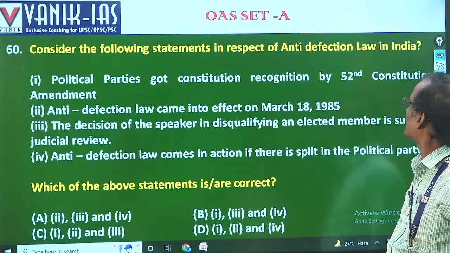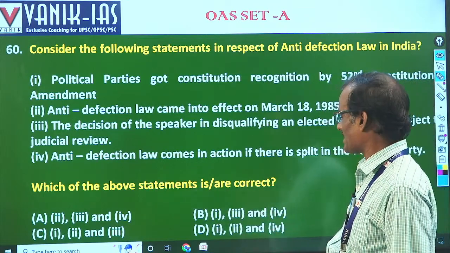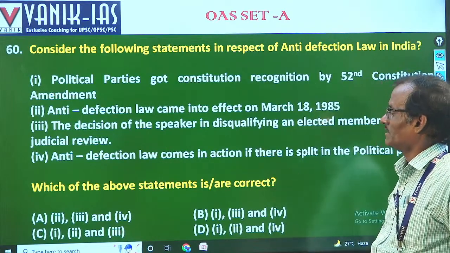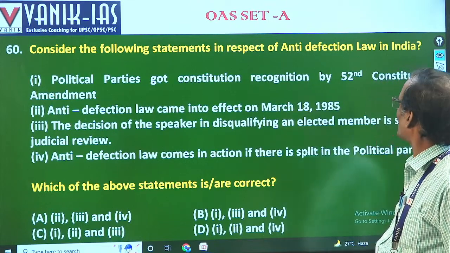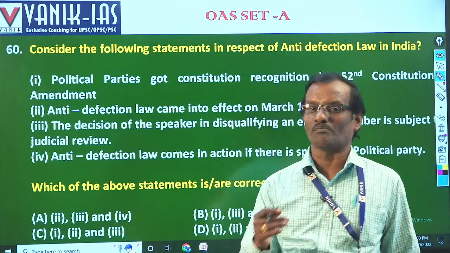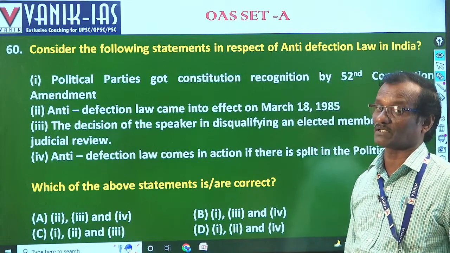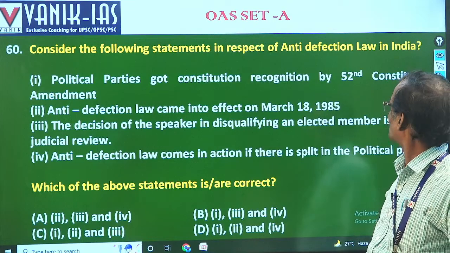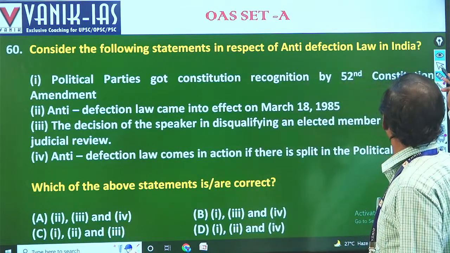Consider the following of anti-defection law in India. Political parties got constitutional recognition by the 52nd amendment because political parties were not mentioned in the constitution. They were mentioned for the first time under the Anti-Defection Act, in the 10th Schedule. That is why it is written that they got constitutional recognition.